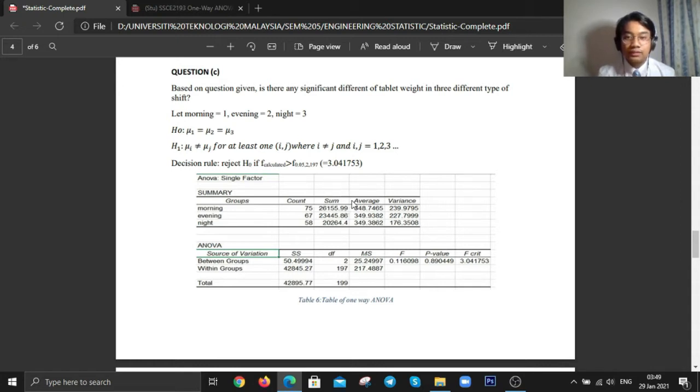To gain the grand total, Y double dot, just simply add these three values. Our N capital is going to be 200.